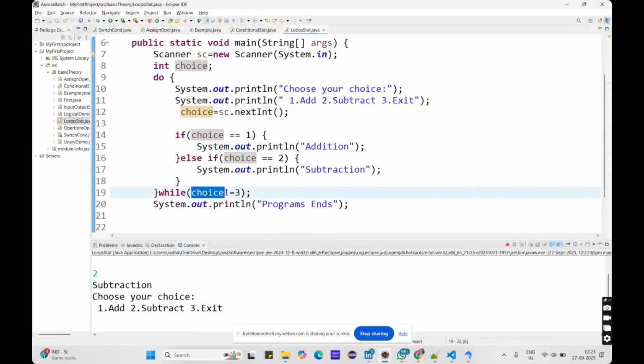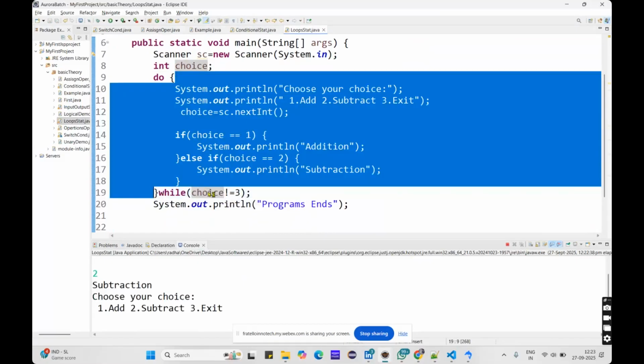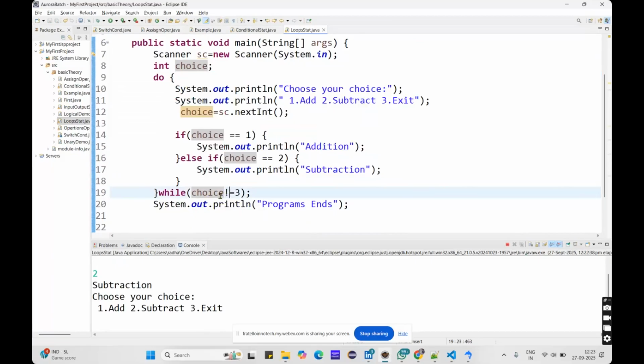Whatever choice you have selected, if it is not equal to 3, then you can execute this once again. But if it is equal to 3, you have to come out of the loop. So once again, let me choose 2. It will come here and print this, and here it will check that 2 is not equal to 3, which satisfies the condition. Again it asks me to choose your choice.